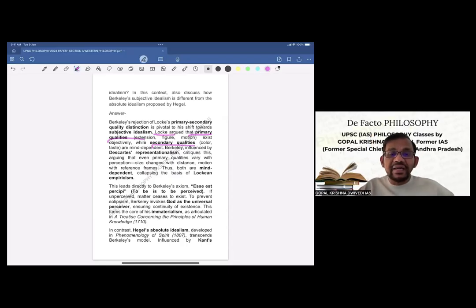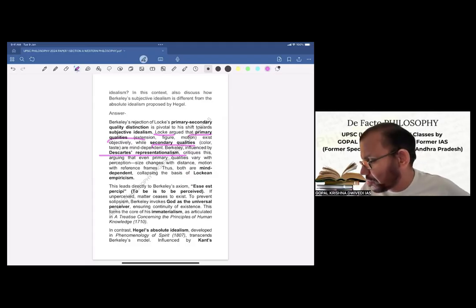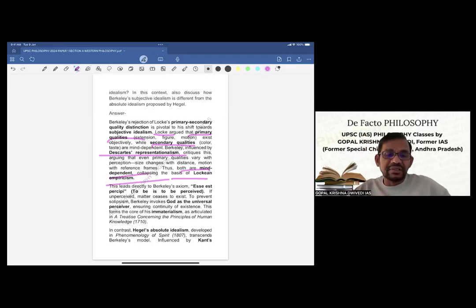Now, what did Berkeley do? Berkeley, influenced by Descartes' representationalism, critiques this, arguing that even primary qualities vary with perception. Size changes with distance, motion with reference to frames. Thus, both are mind dependent. So Berkeley said, no, both primary and secondary, both are mind dependent. So this is Berkeley's idea, collapsing the basis of Lockean empiricism.